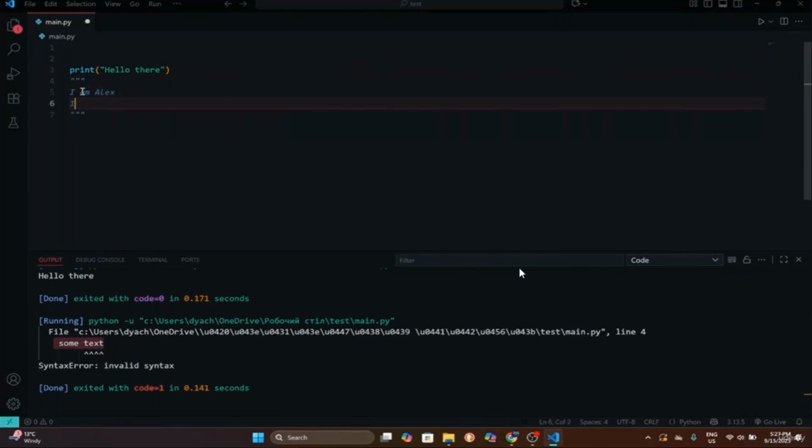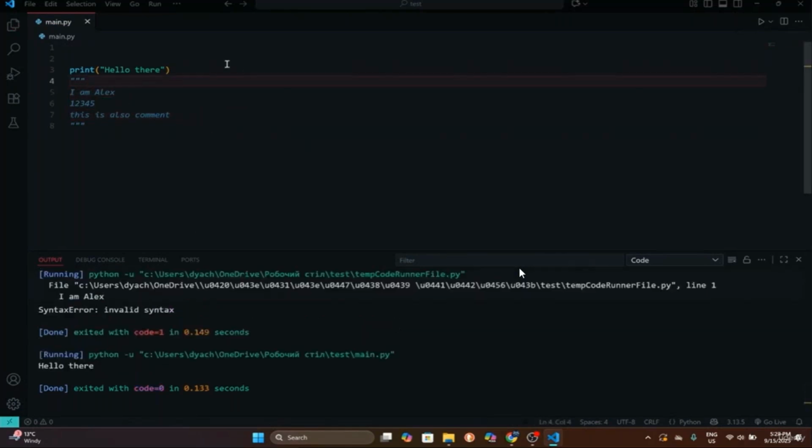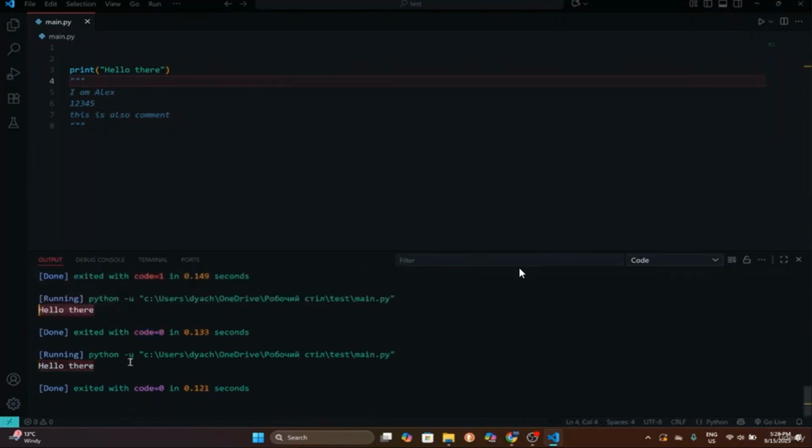Then in the next line, 1, 2, 3, 4, 5. And this is also common, and so on. As you can see, we use 3 lines and it's still common. So if I run it, as you can see, we got only hello there. And that's actually what we were expecting to get. That's because we are using triple quote, which means that we can use a multi-line comment.